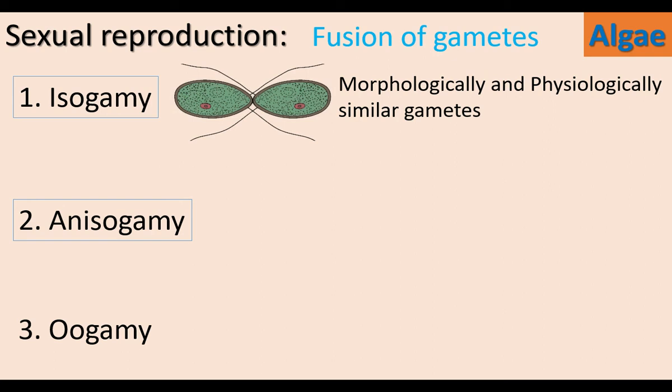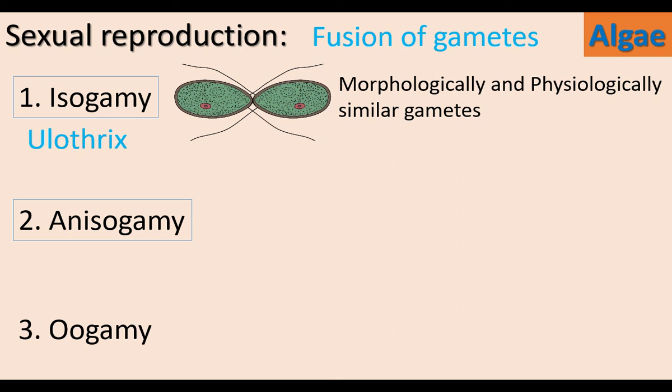The gametes involved in the fusion are morphologically similar. Look at this picture. Here the 2 gametes are morphologically similar. They are similar in shape and structure and size. Both are physiologically similar. Both have flagella for movement. So both are motile. So they are physiologically similar.